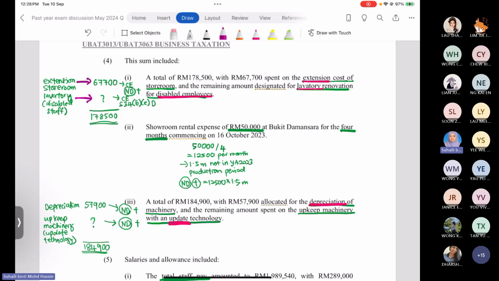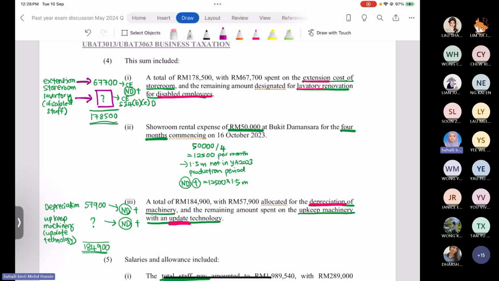Right, so the question now: how much is the lavatory renovation cost for the disabled staff? Anyone can show me the calculation? Deduct back lah. 178,500 minus 67,700 ringgit.